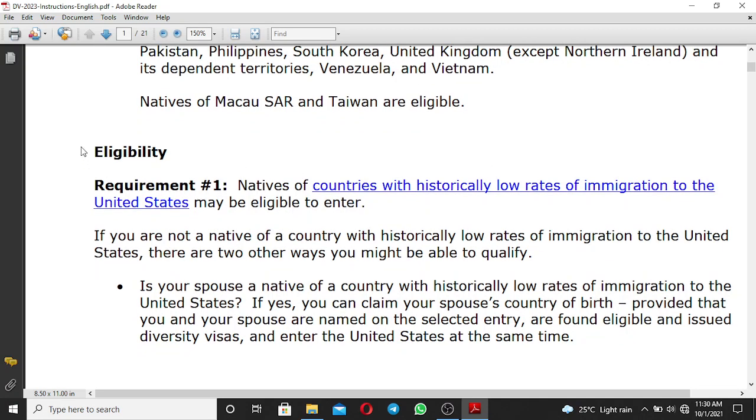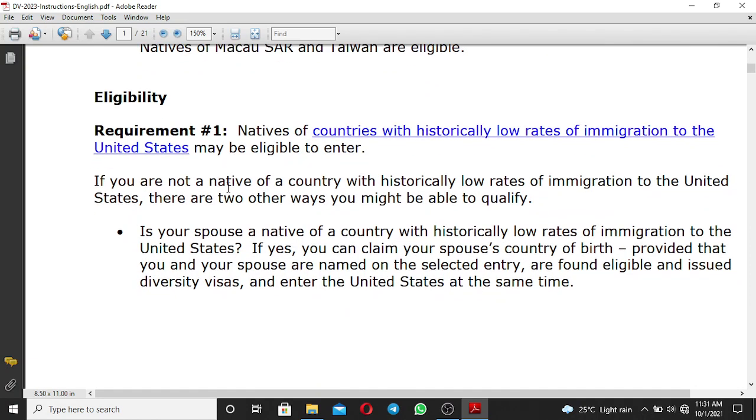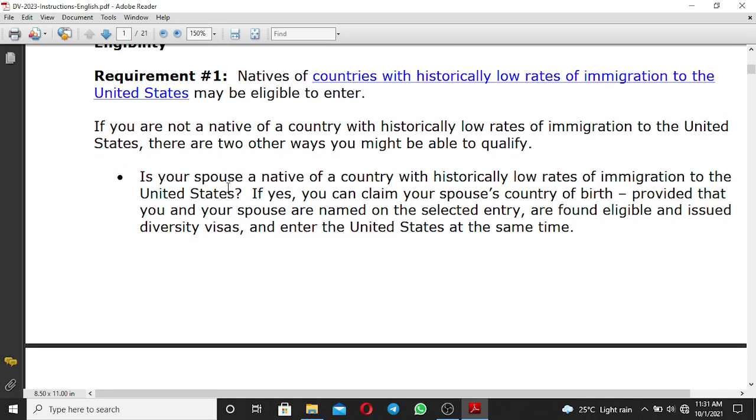As you can see here, eligibility requirement number 1 says that natives of countries with historically low rates of immigration to the United States may be eligible to enter. If you are not a native of a country with historically low rates of immigration to the United States, there are two other ways you may be able to qualify.